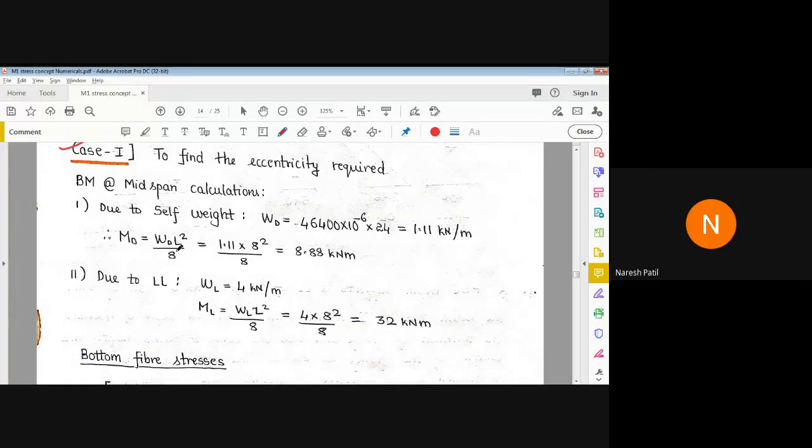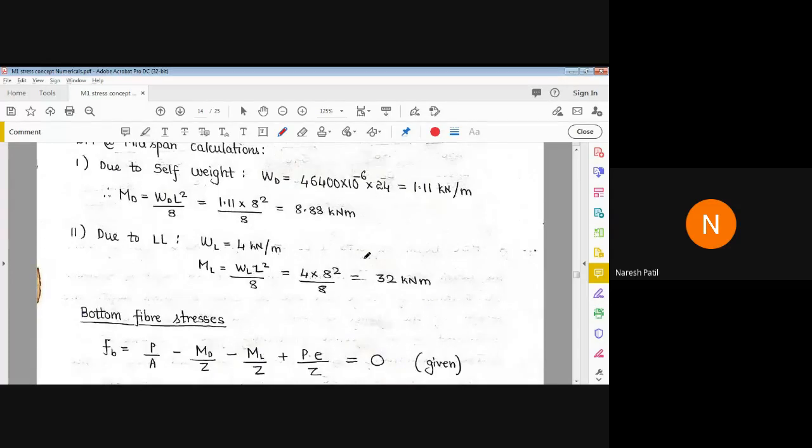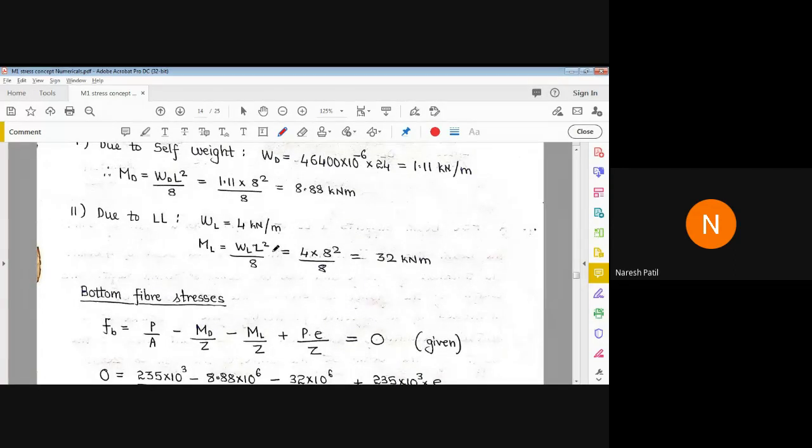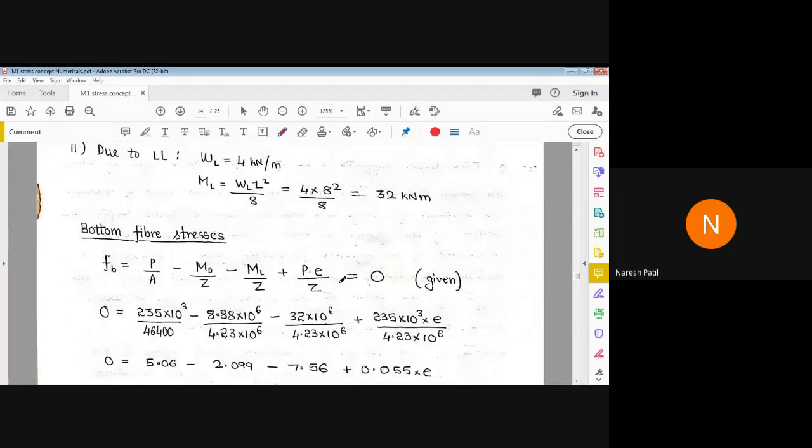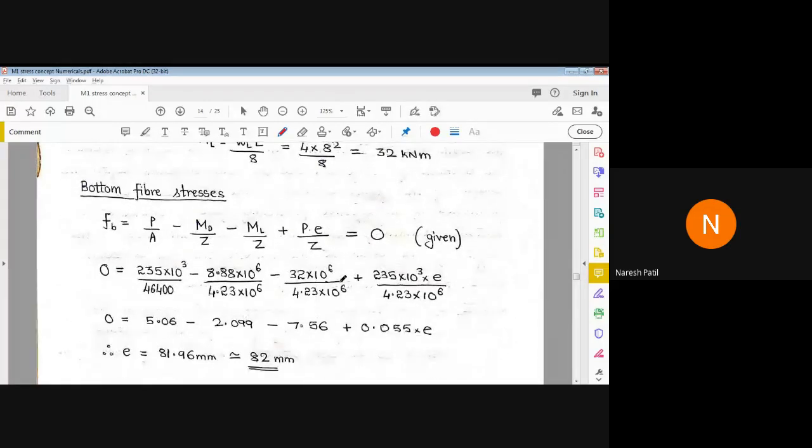With L as 8 meter, divided by 8, so 8.8 kilonewton meter. Then due to live load, which is given as 4, w into L square by 8 again. This is again a simple calculation for the bending moment. Now this is very important here. Please concentrate.